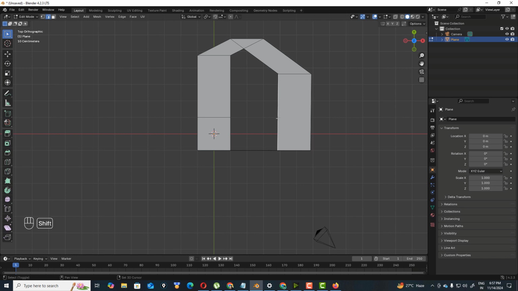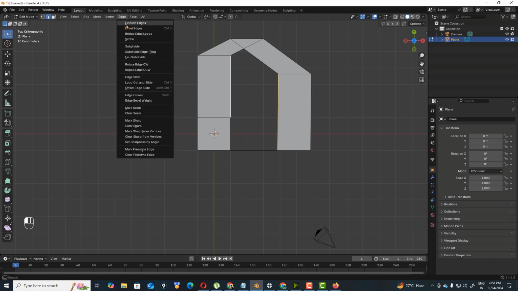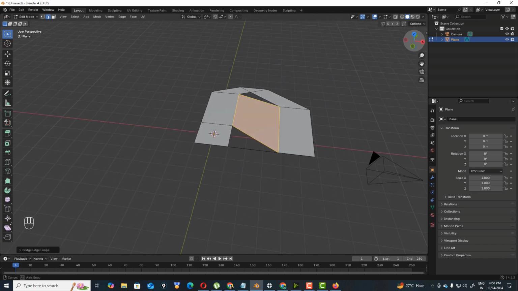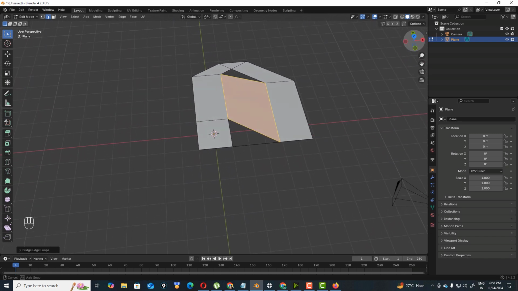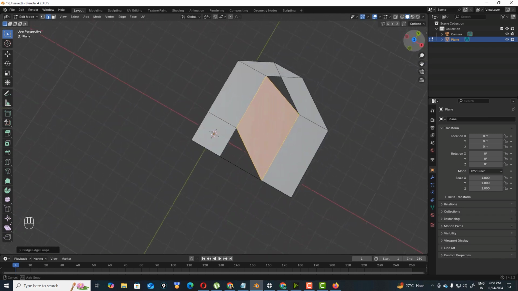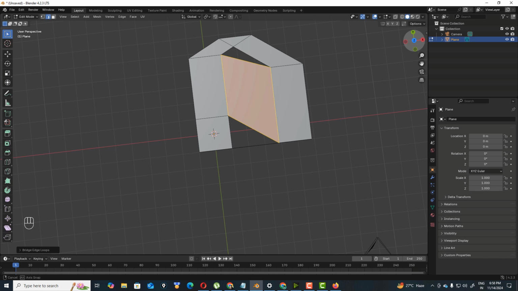You can select this, and I want to bridge these two edges, and press C. This happened. This is actually a meaningless, abstract object. But here we can understand how this edge modeling works, and we can use this option in future.